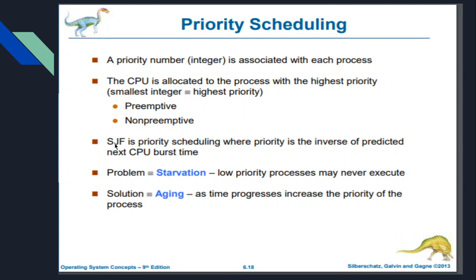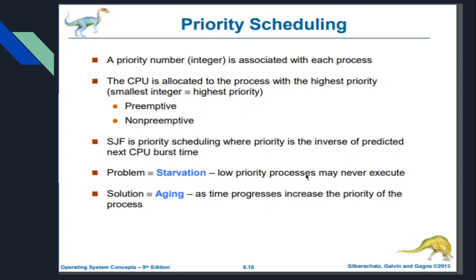Now, SJF, which you have seen earlier, shortest job first, is one priority scheduling algorithm which is based upon the CPU burst time of the process. The problem with priority scheduling is starvation. Suppose a lower priority process is waiting in the ready queue for the CPU to be allocated. It has to wait a long time until the higher priority jobs get executed. So sometimes a lower priority process may never get executed at all. That problem is called starvation.